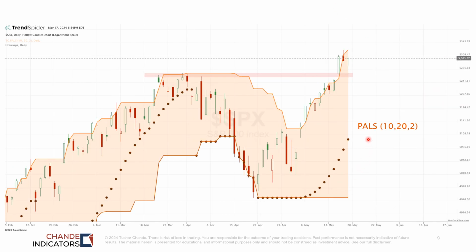This is daily data with the PALS indicator, the parabolic accelerating long stop. The 10-day highest high is the entry trigger. The 20-day lowest low is the starting point, and 2 is the speed. So here the dots are the accelerating exit. So we can use this either as a trailing stop for the long move, or we can use it as a potential sign of trend change when the prices come down and hit this trailing stop.